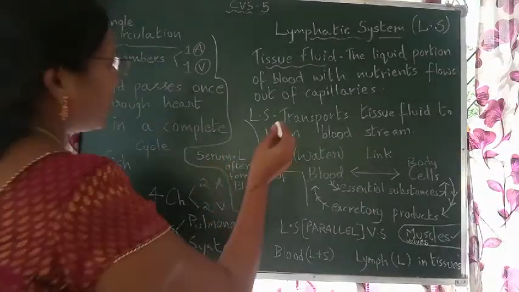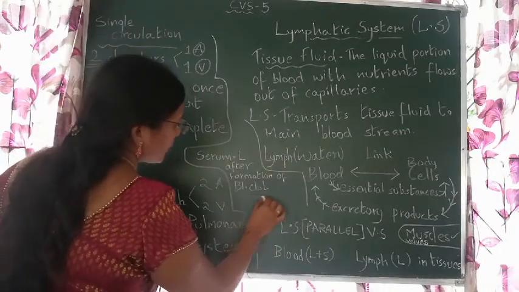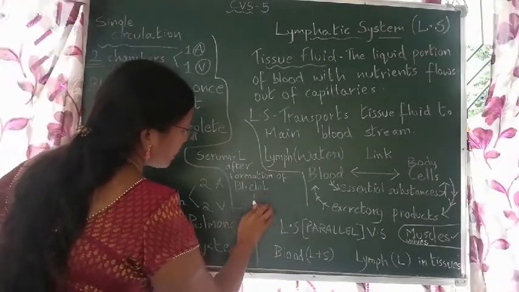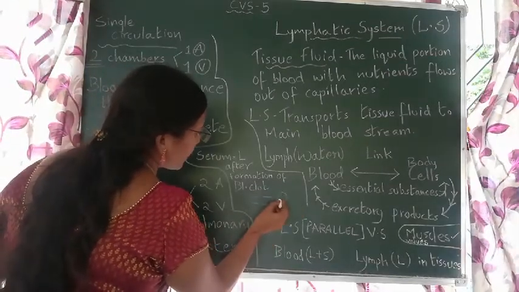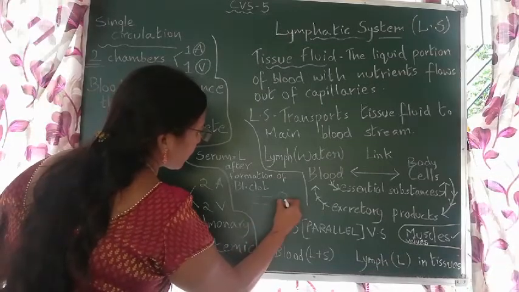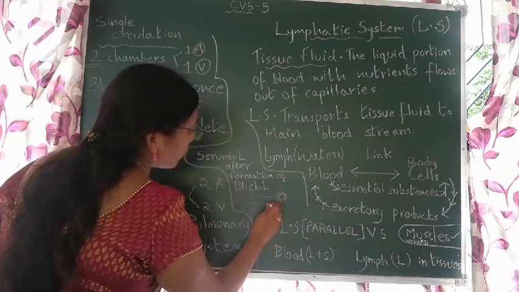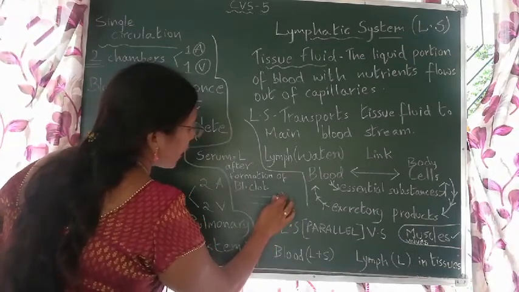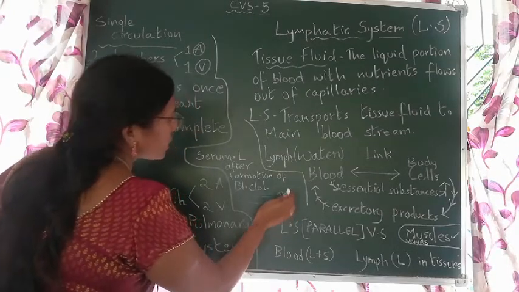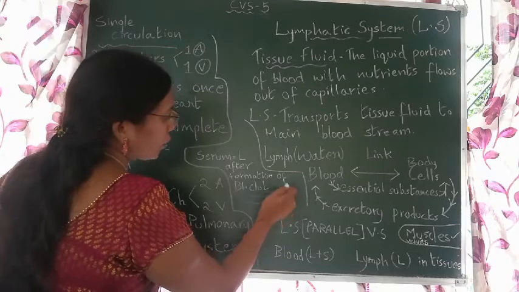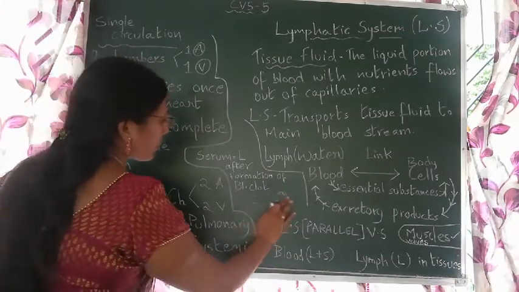See, if this is a capillary, if I cut it like this, the cross section, now this I am drawing, okay, it looks like this, only one cell thickness, see. Only one cell layer, okay, this is the lumen of the capillary. Now this is the wall of the capillary. How many cells thickness? One cell. So it is easy for things to come out of the capillary, that is in between the tissues, okay.